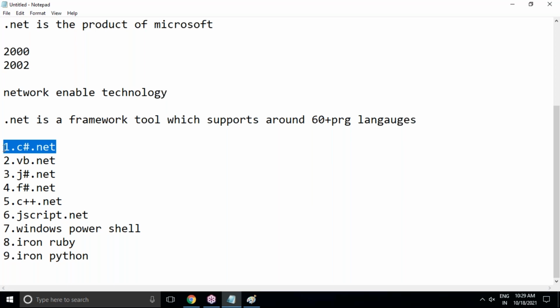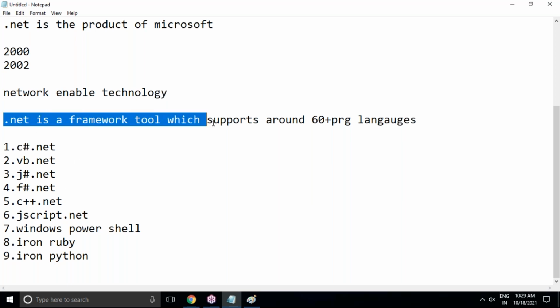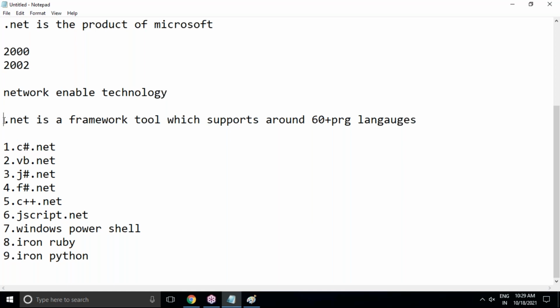And .NET is a framework tool. Framework means what, actually? Microsoft is giving a proper framework. They already have a lot of built-in libraries, implemented with different libraries included from version to version.